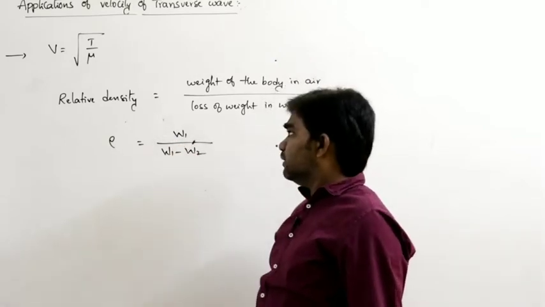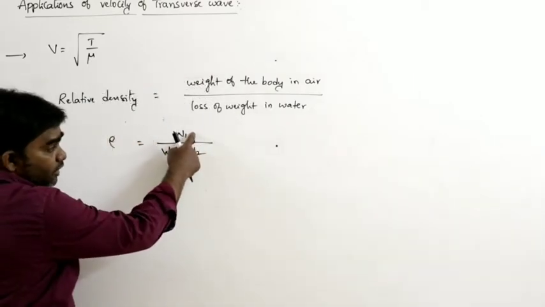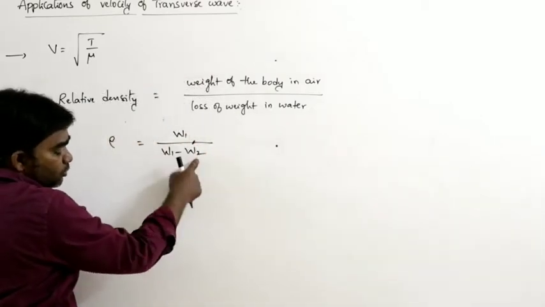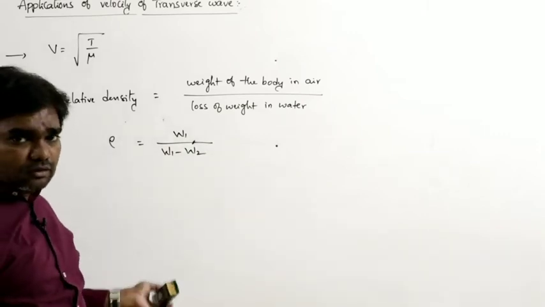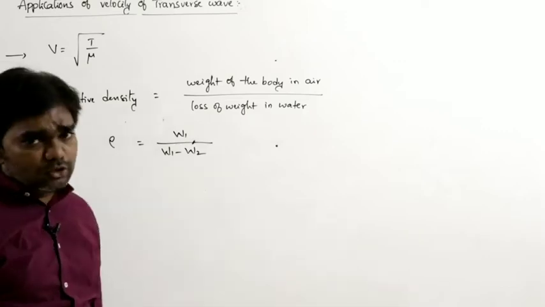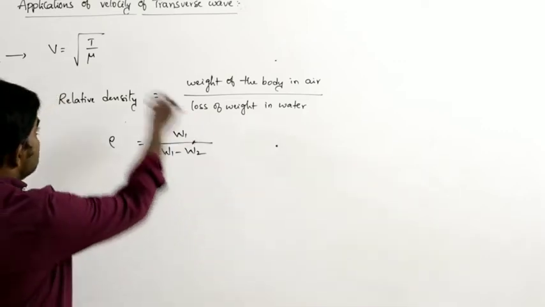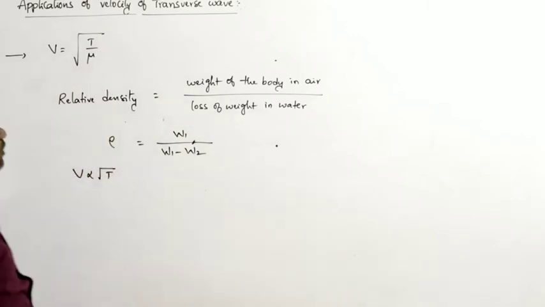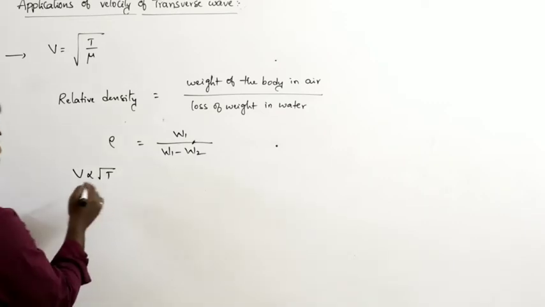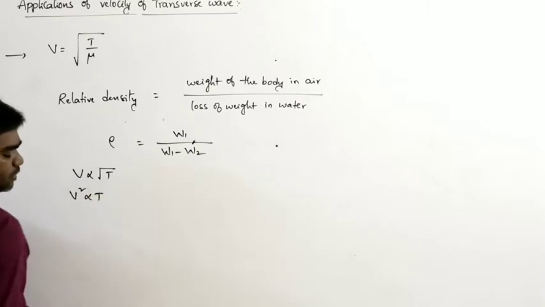Let us say W1 be the weight of the body in air and W2 be the weight of the body in water. So W1 minus W2 is nothing but loss of weight. So here V proportional to root T we can write. V proportional to root T. So that means V square proportional to T.